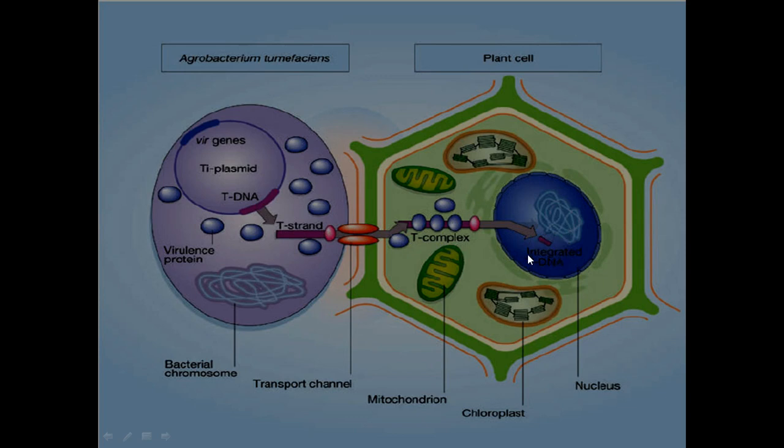So this gene will transfer inside the plant, and will be fixed inside the plant cell, inside the nucleus, inside the genetic material. So this is the actual procedure of transfer of gene inside the plant cell.